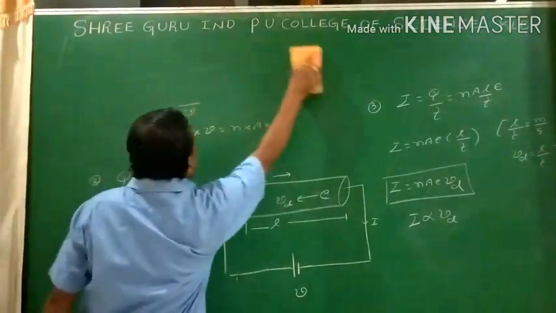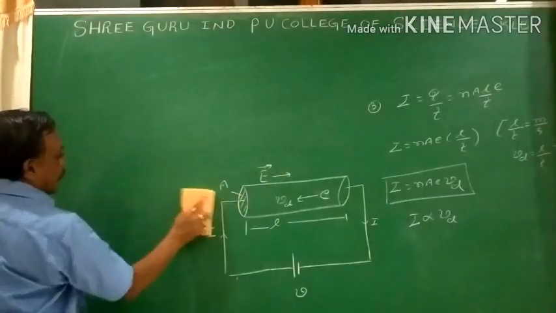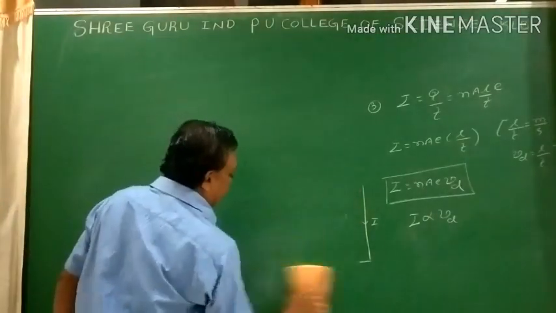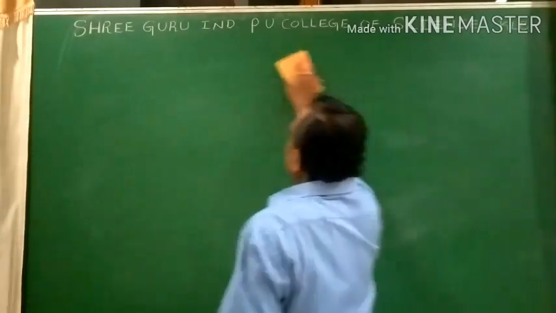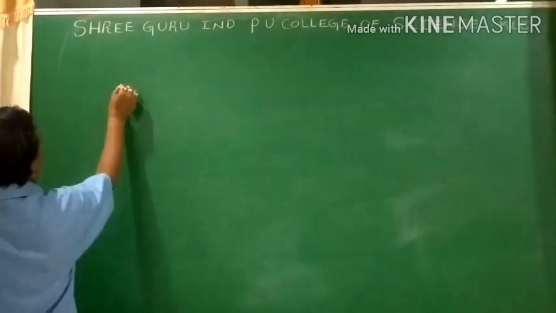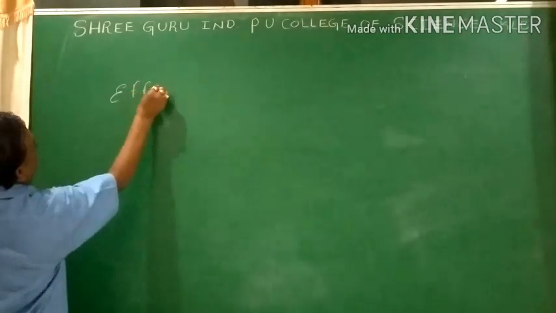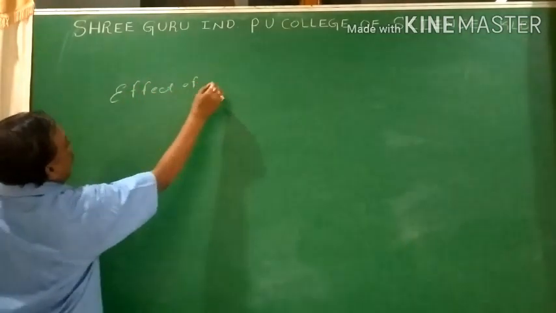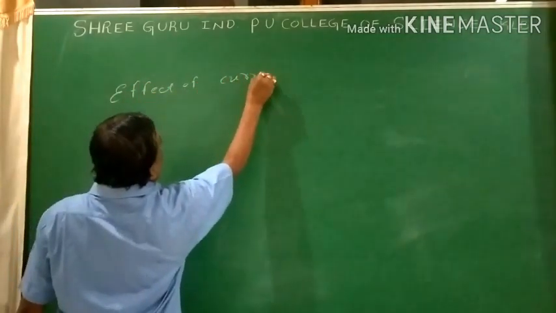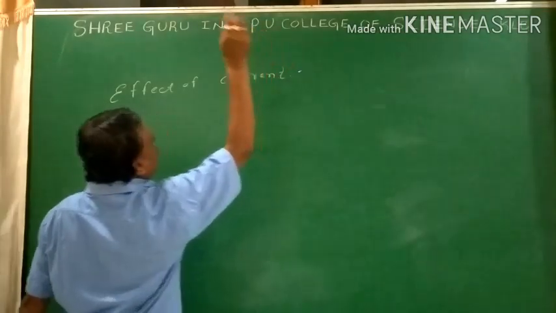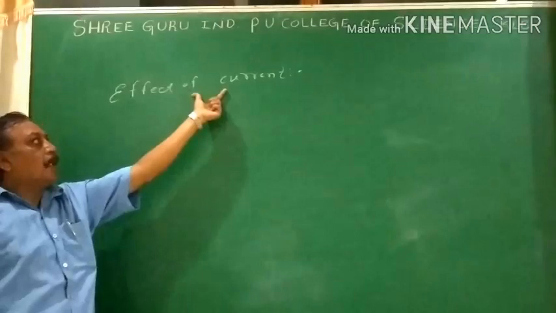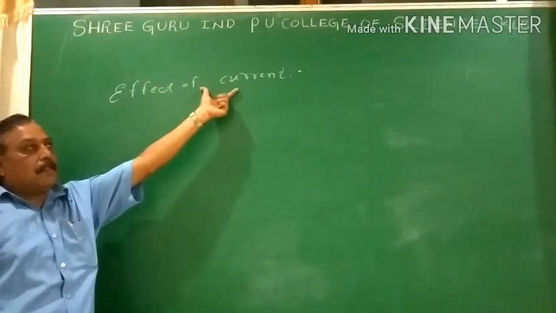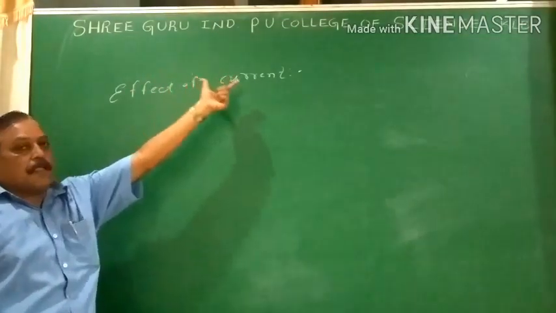Next we come across the effects of current. Current has got so many effects. The fundamental, popular effects are the magnetic effect of electric current, heating effect of electric current, and chemical effect of electric current.